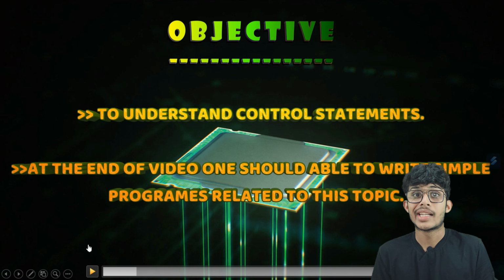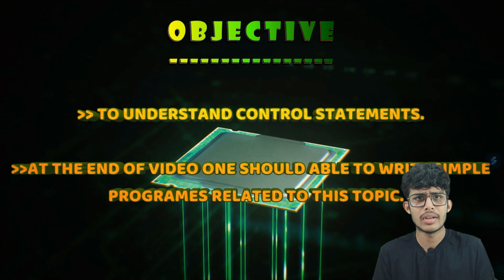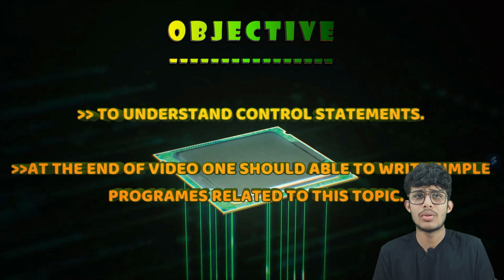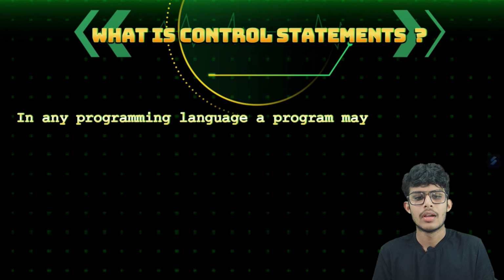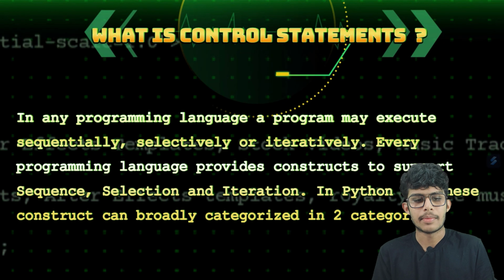So what are the objectives of making this video? In my view, there are two objectives. The first one is to understand the control statements, and the second one is that at the end of the video, one should be able to write simple programs related to this topic. Okay, what is a control statement?